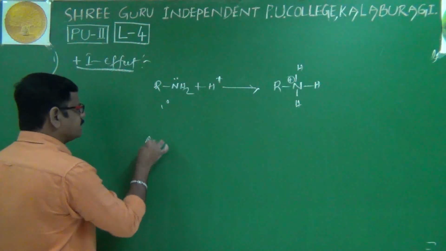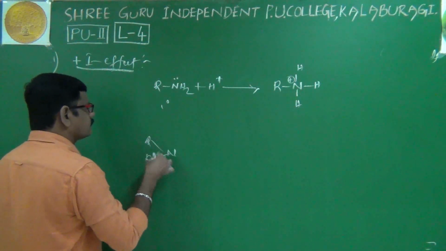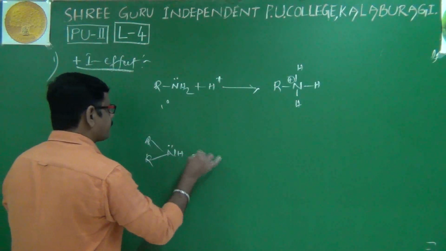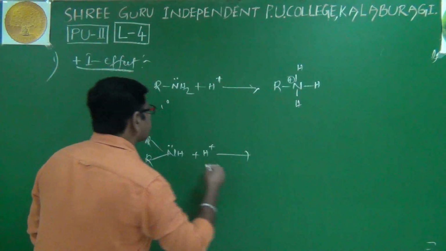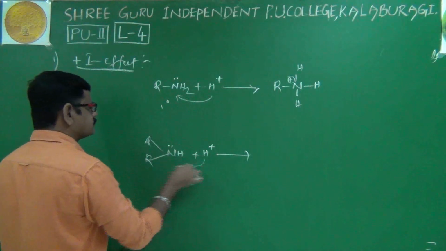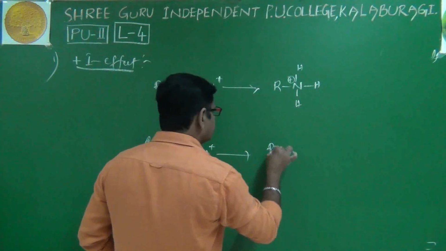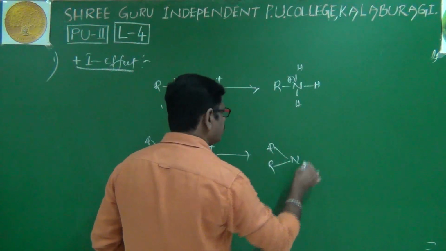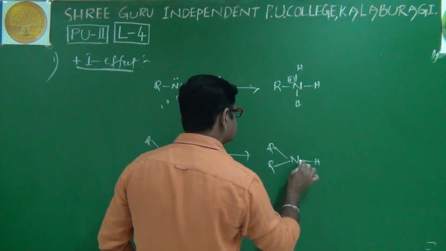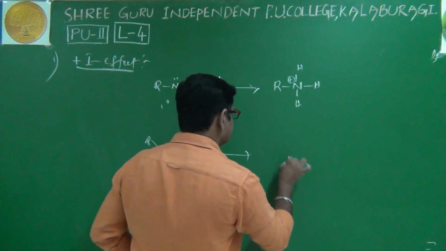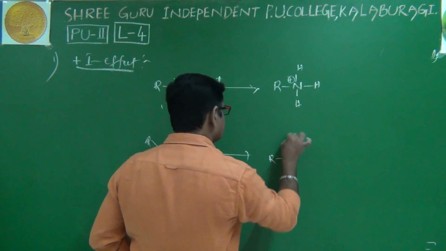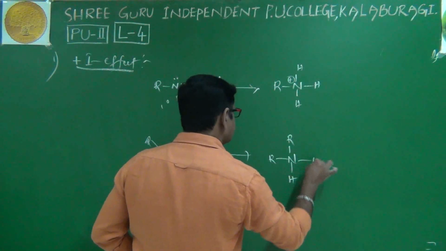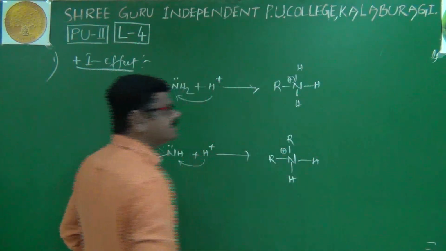Then we will go to secondary amine, of course protonated. Then R N R H, it is a cation of secondary amine.